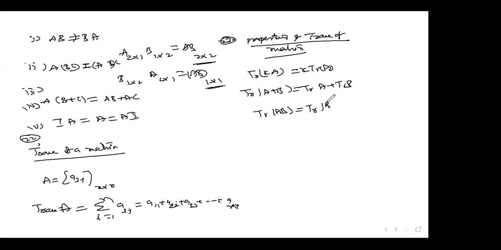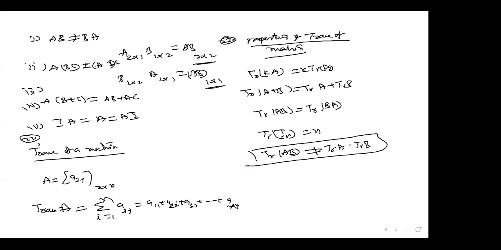Trace of AB equals trace of BA is correct. Trace of I n is n, that's it. But trace of AB is not equal to trace of A into trace of B. This is another property of trace.